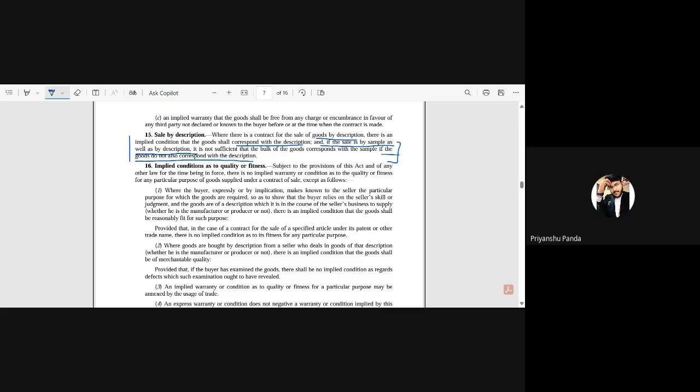So, ma'am, in simple meaning, I understand that if you buy something based on the description, the law says that the product you receive must match the description. Like for example, if you buy a 100% cotton T-shirt, the T-shirt must actually be 100% cotton. If the condition is that the shirt color must be white, and if the sale is by both sample and description, then it is not enough that the product looks like the sample, it also has to match the description exactly. Exactly, this is what it is, correct. I get it, ma'am.